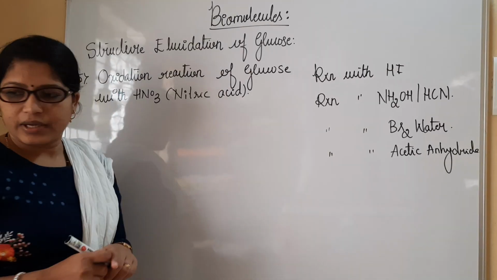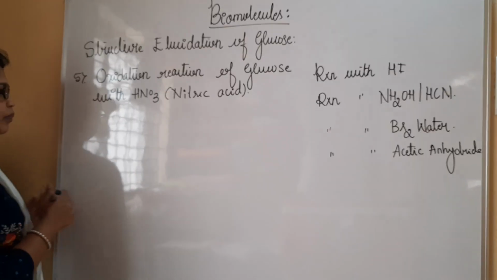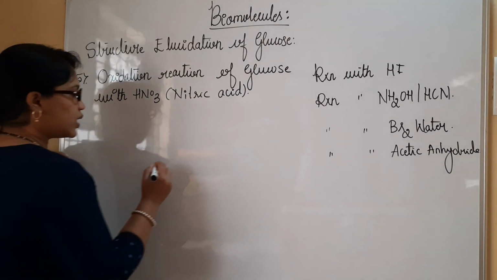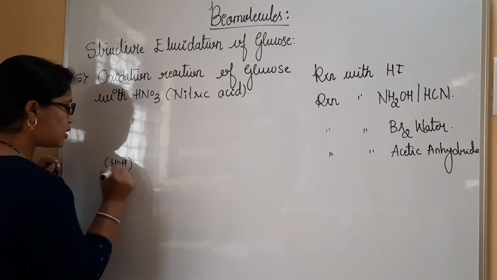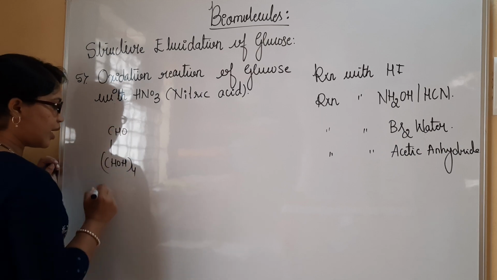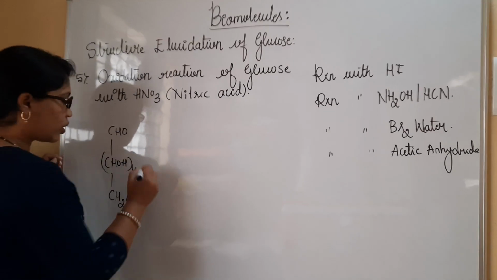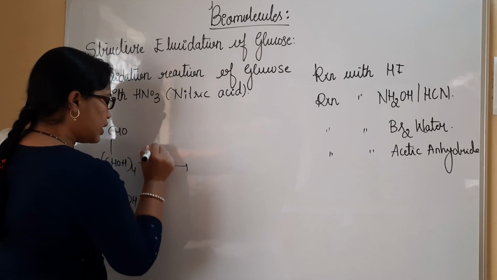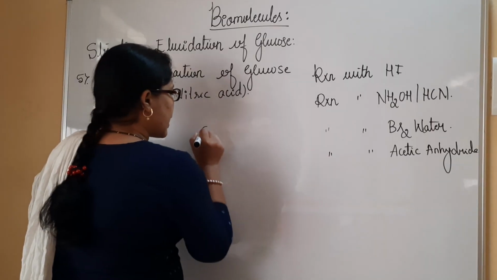Let me show that here. Let me rub this very first. Okay, now we have space here. Whenever we consider glucose, we all know the structure of glucose. CHOH 4 we have. Here I will have an aldehydic group, and here I will have a primary alcoholic group. When I treat it with nitric acid, we are going to obtain the respective saccharic acid.